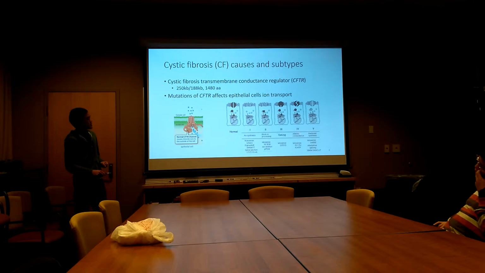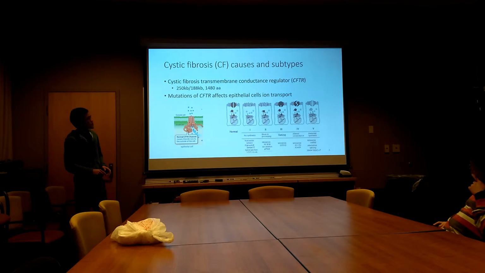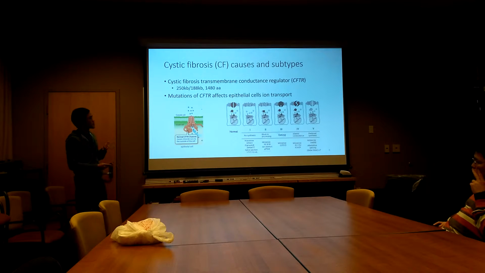Class 3 and class 4 are protein function mutations, where the proteins get trafficked to the correct location in the membrane, but they either cannot open the gate correctly, or they can open, but the transport of the chloride ion across the protein is malfunctioning. The final class of mutations involves less synthesis, or overall less functional CFTR on the membrane. The net result is the same, not enough CFTR to transport chloride ion, and usually these people have a less severe phenotype.